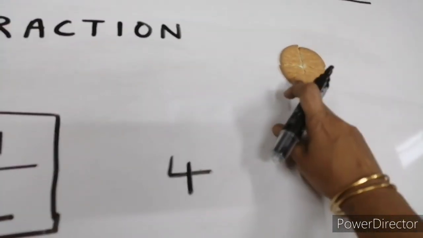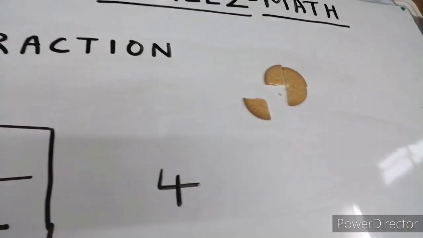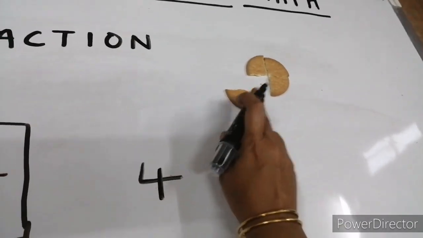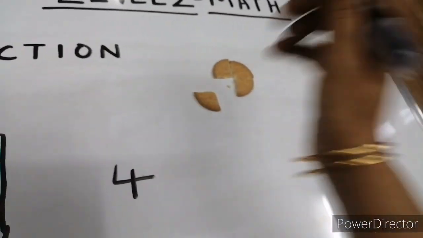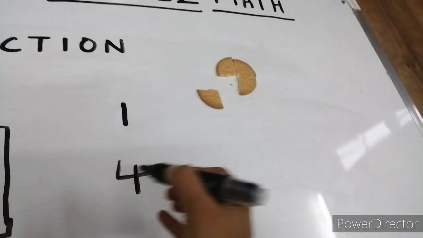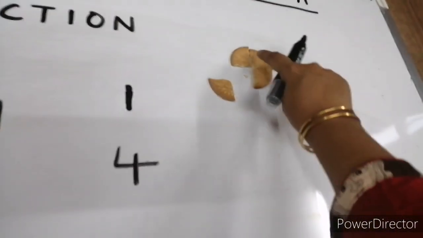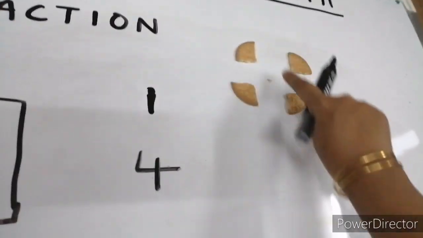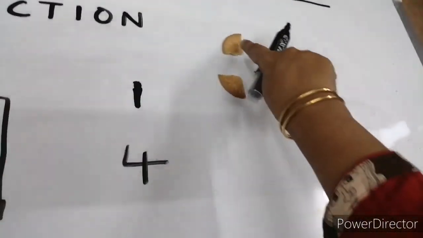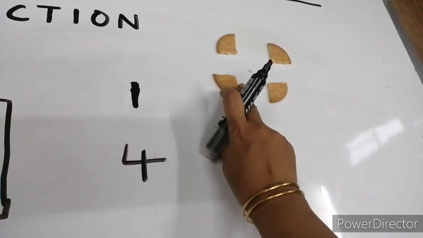And how many are you going to eat? You are going to eat 1 part from it, just 1 part. So what you are going to eat? The part which you take from the whole, that is 1. And how many parts make the whole? How many parts do we have total? 1, 2, 3, 4. Right? Totally for making a whole full cookie, we have 4 parts. So that will come down, and how many parts you are going to eat will come on the top.